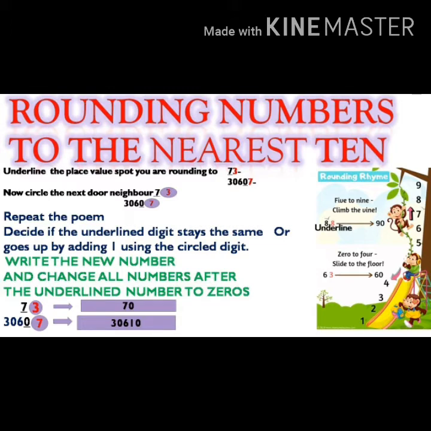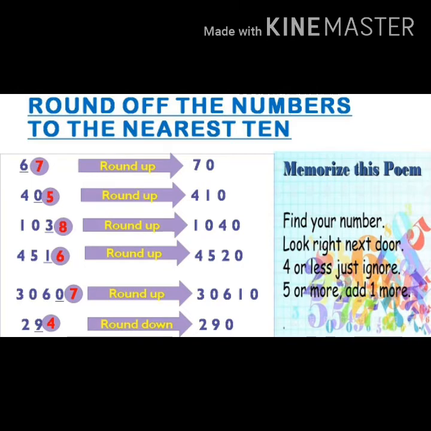It means we will use the terms round up and round down to round off a number. Let us understand the concept of estimation with the help of some more examples. As you can see, now I am going to estimate so many numbers. So, according to the first step, we will underline the tens digit of all the numbers as we are going to round off to the nearest tens. According to the second line of the poem, we will find out the next neighbor number, that is at ones place, and we will circle it. So, I have circled all the ones place numbers.